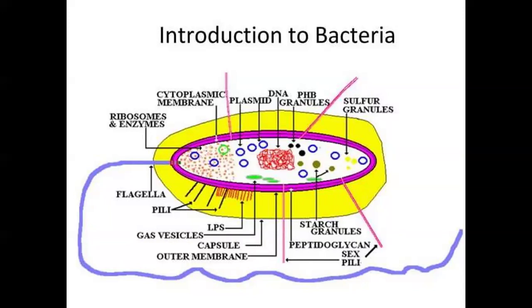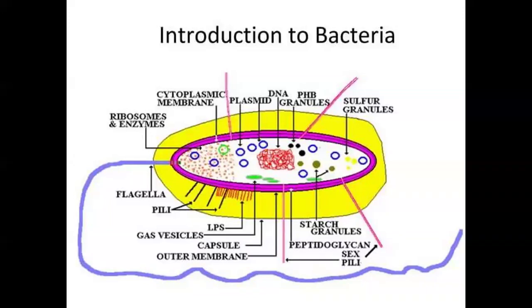The cell envelope is composed of the bacterial cell wall and the bacterial cell membrane. What is the function of the cell wall? First, it protects the bacteria and allows them to live in extreme environmental conditions. Third, it gives the bacteria their external shape. This is the function of the cell wall.